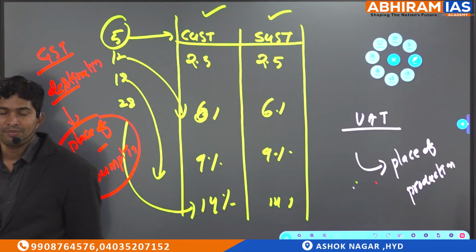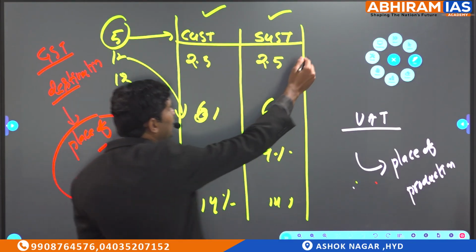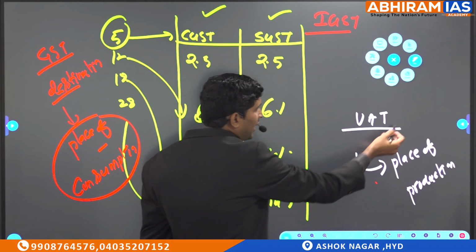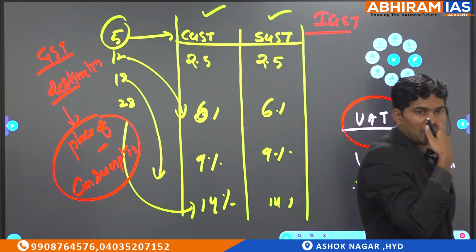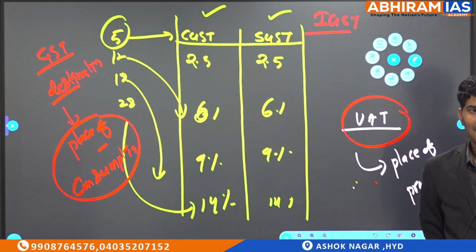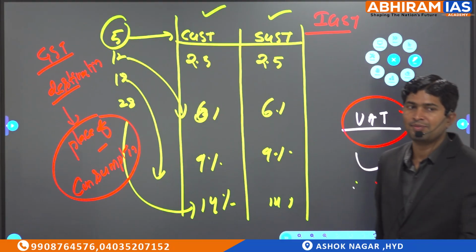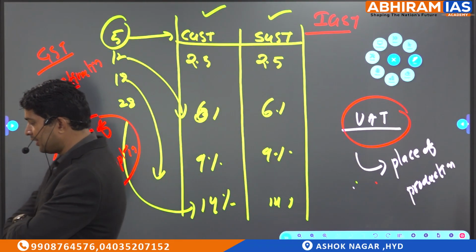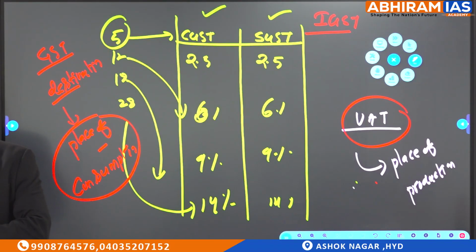But here one more concept will come, IGST. The producing states who were getting more income under VAT did not accept GST because they said GST is a destination based tax, we will lose revenue. To compensate this, the center said revenue neutral state.